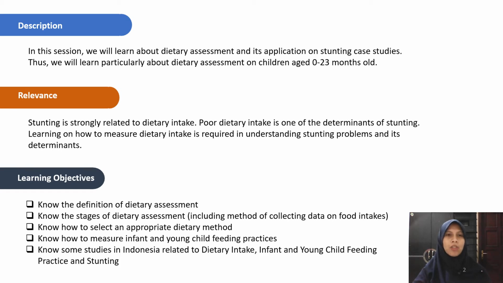In this session, we will learn about dietary assessment and its application on stunting case studies. Because stunting is prevalent among children below 2 years old, in this session we will learn particularly about dietary assessment on children aged 0 to 23 months old. What is the relevance? Stunting is strongly related to dietary intake. Poor dietary intake is one of the determinants of stunting. So, learning how to measure dietary intake is required in understanding the stunting problem and its determinants.